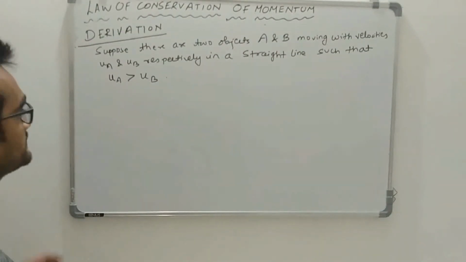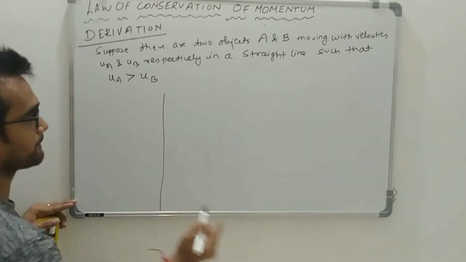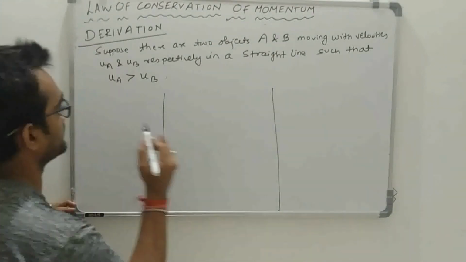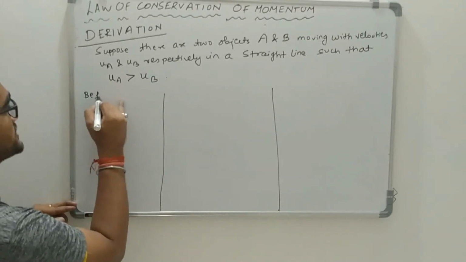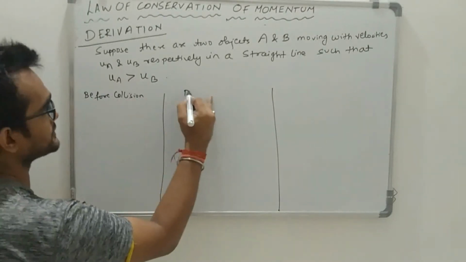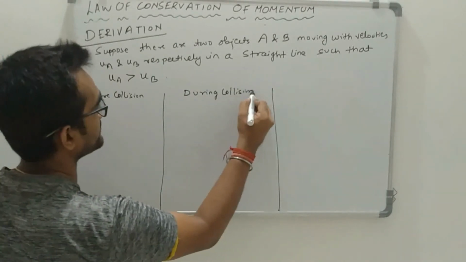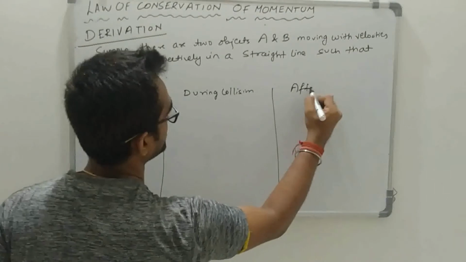Now, I will divide it into three parts. This is before collision, this is during collision, and this is after collision.